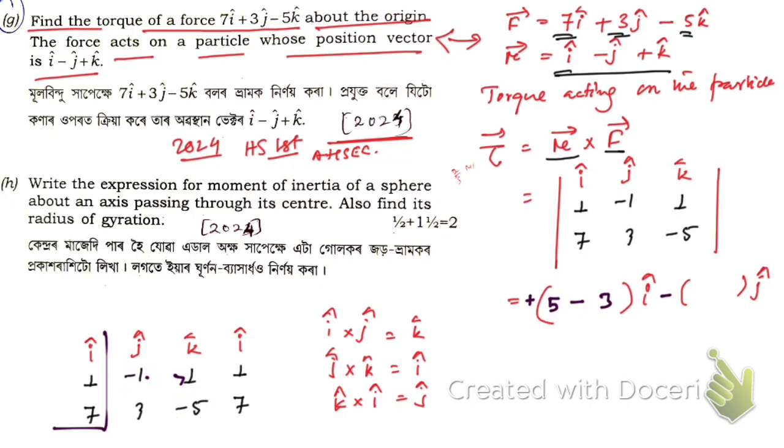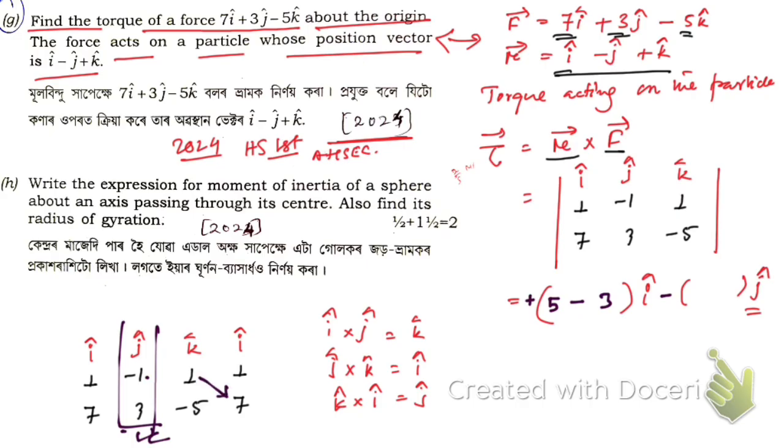Okay, now you see, first we have got it for i cap. Now for j cap we have to ignore this column. As you know, when we calculated this for i cap, we had ignored the coefficients of i cap. Now ignore the coefficients of j cap, then go from this side.